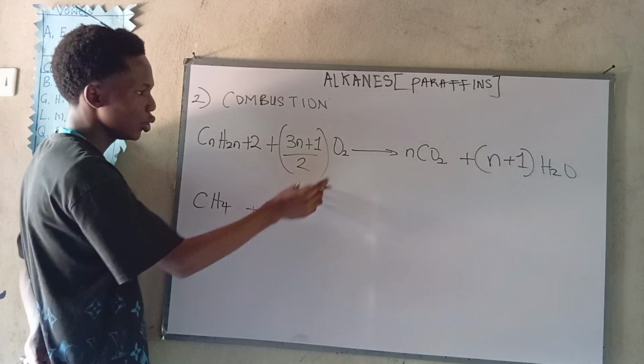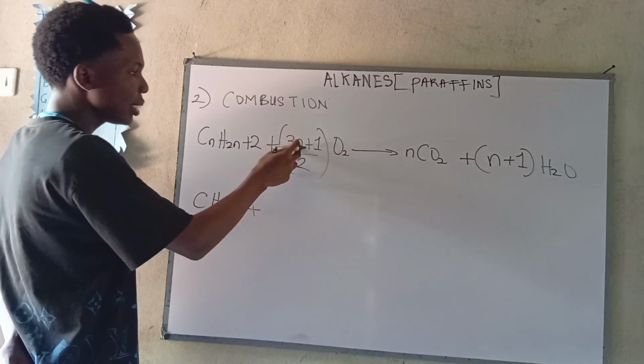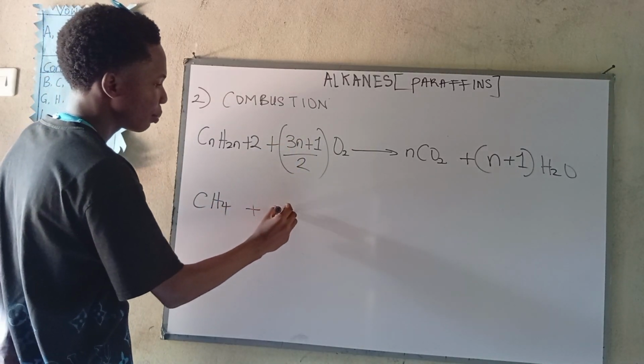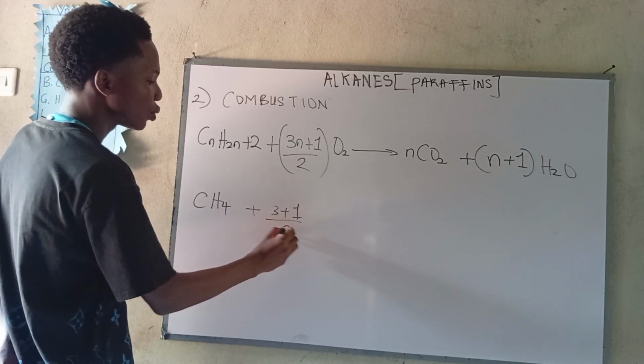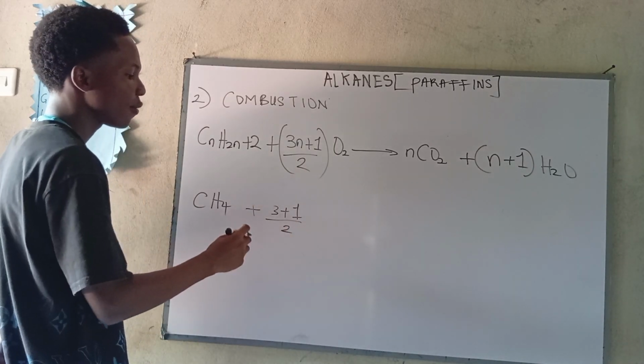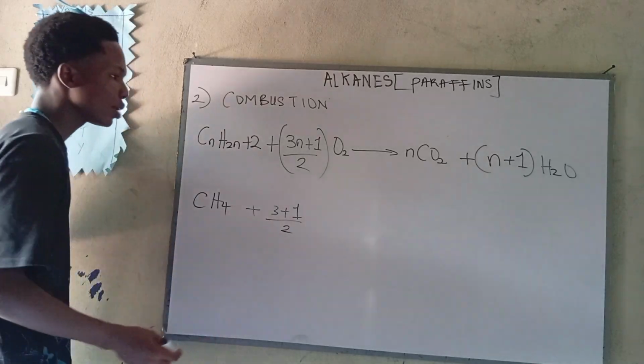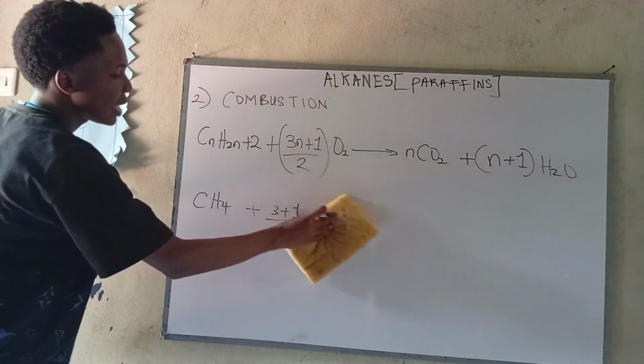Now, in this bracket, we know n is 1. So 1 times 3 will give us 3 plus 1, which is 4. 4 over 2 will give us 2.